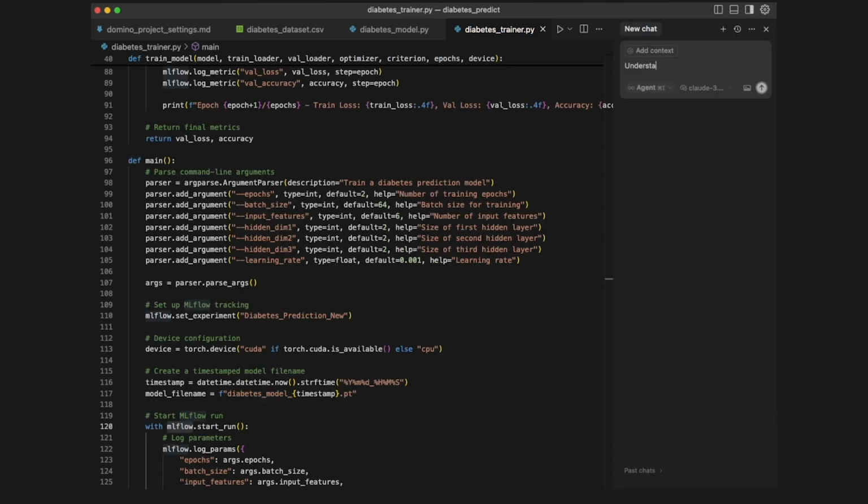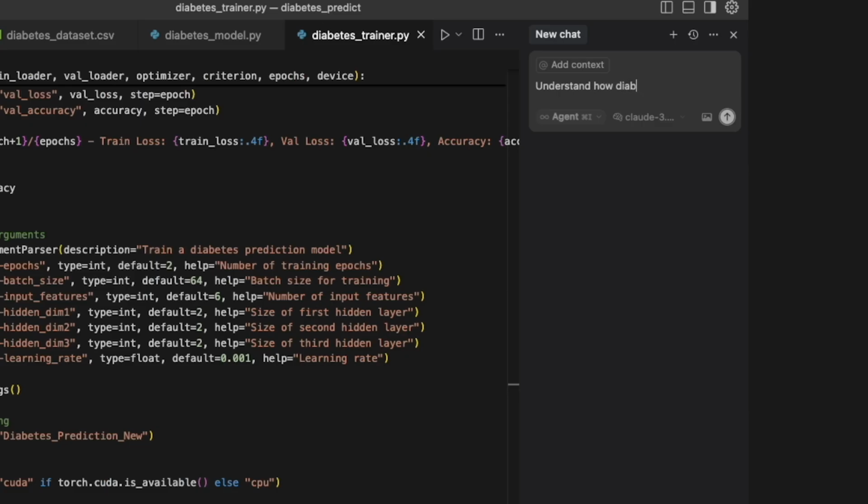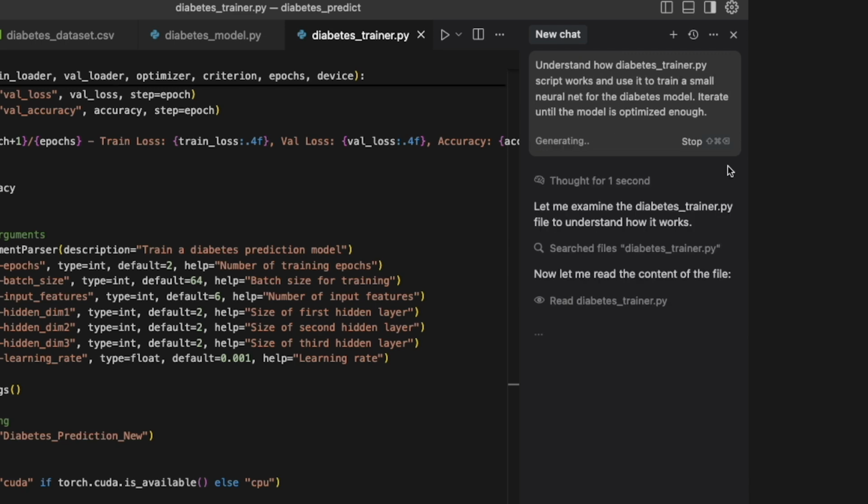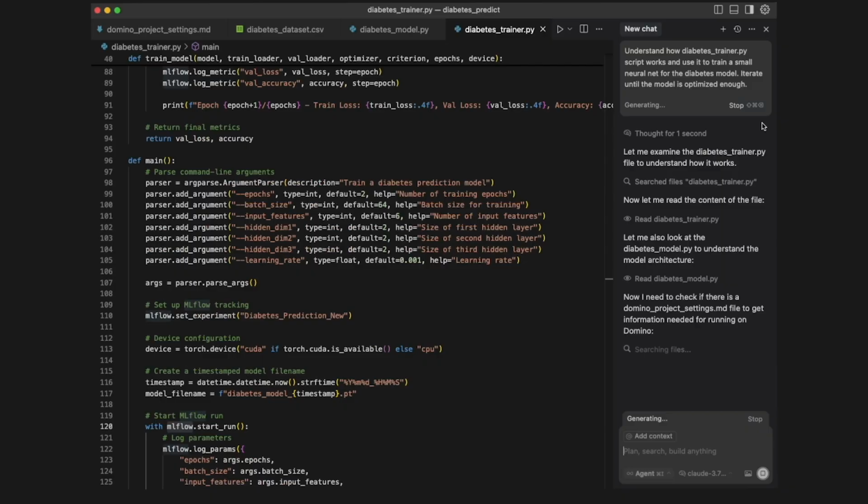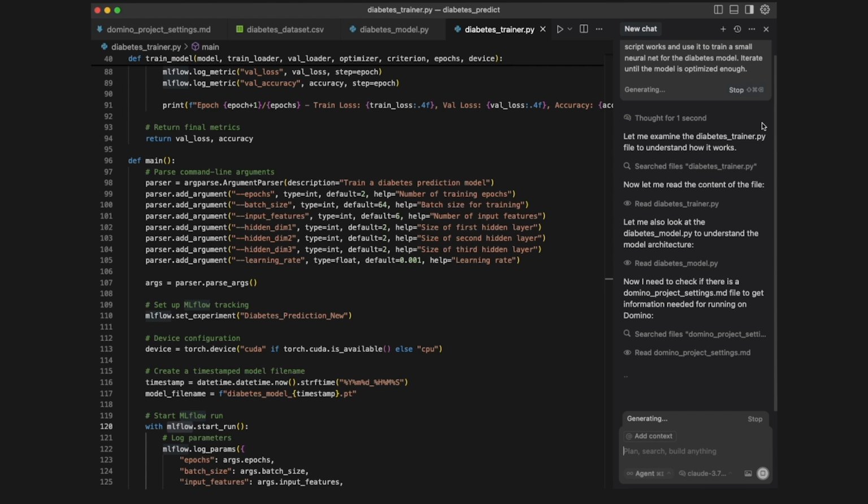I'm going to use a simple prompt to ask the model to understand our training script and optimize the model through a few training attempts. Because of Cursor rule settings, the model will automatically run tasks on the Domino platform using the MCP server tools available to it. We're using Claude 3.7 thinking here, and it first reads the training script, the model architecture, and